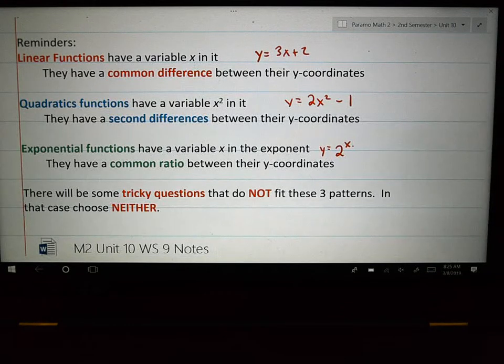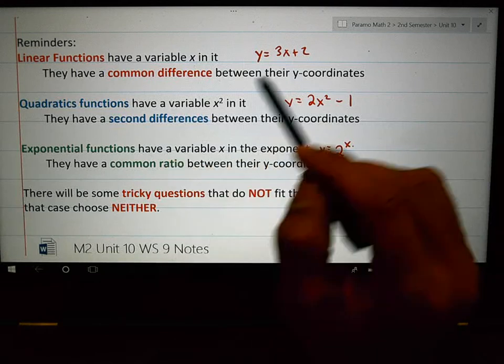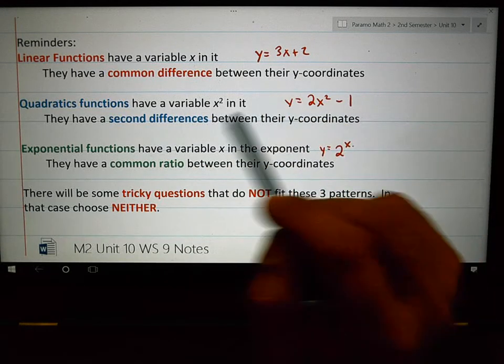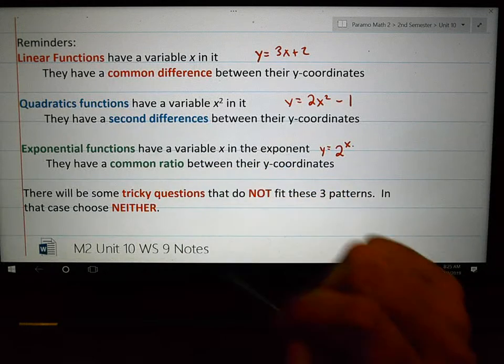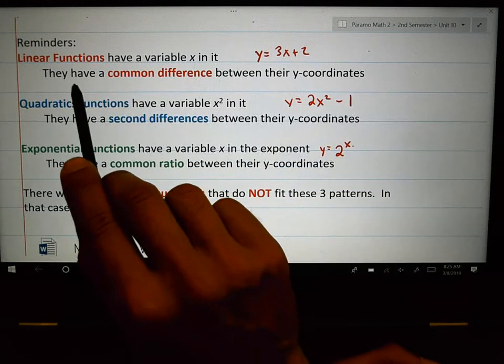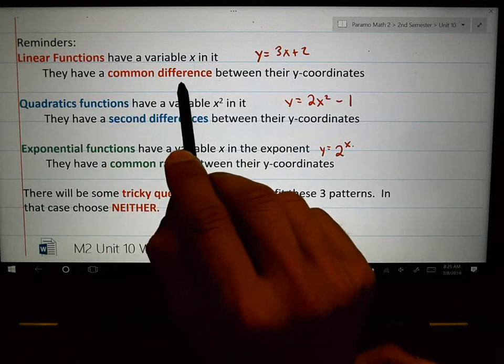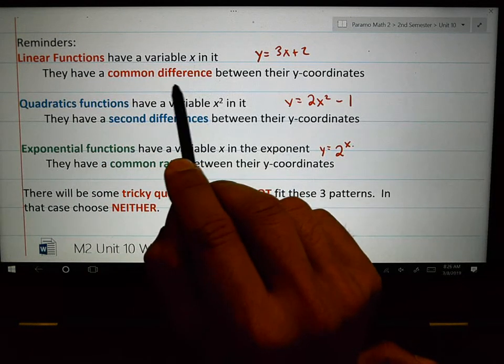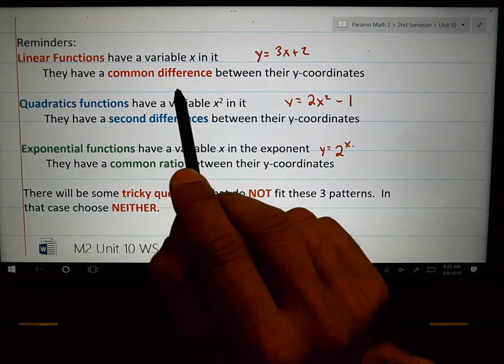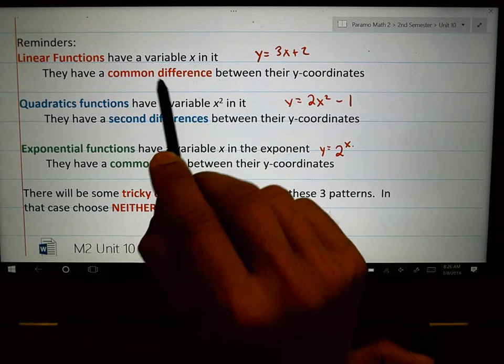That's not the main idea here. The main idea is how are we going to be able to tell that a set of numbers is linear or quadratic or exponential? And that's where these things come into play. Linear functions have a common difference, meaning that the rate of change is the same in all of them. The rate of change is the same.